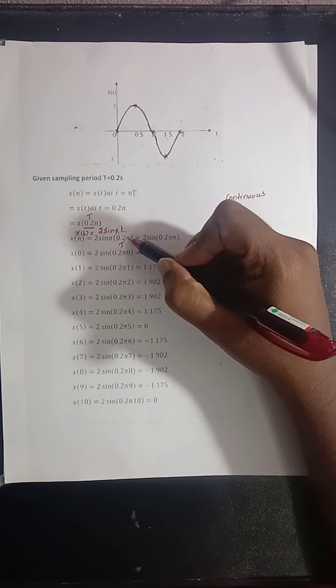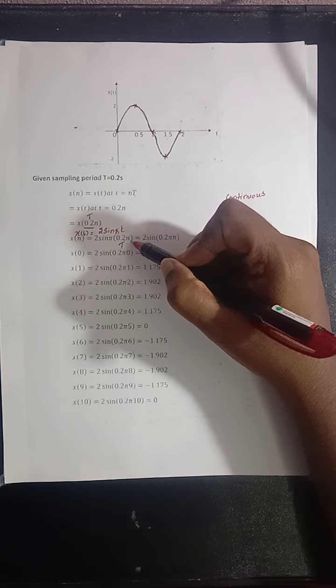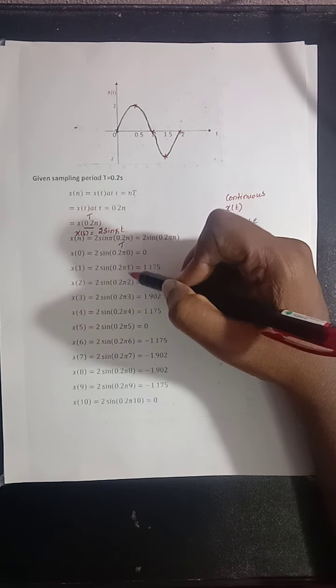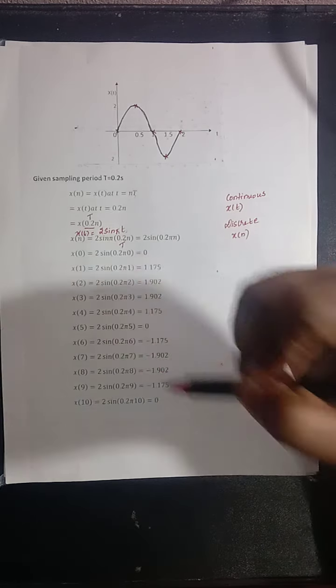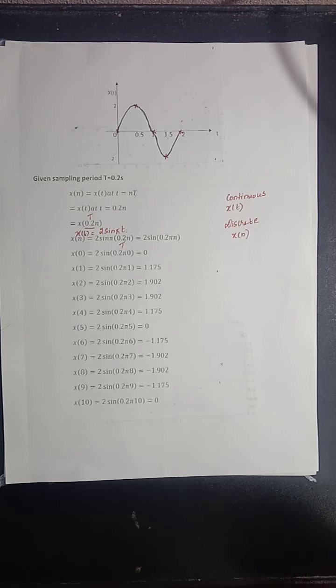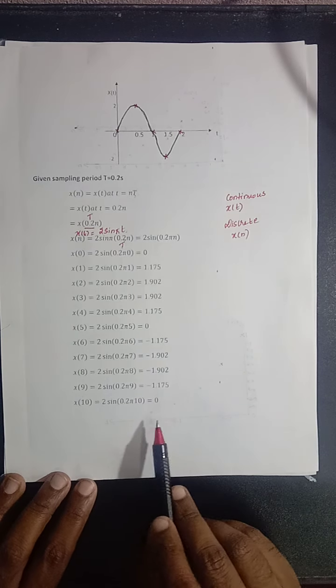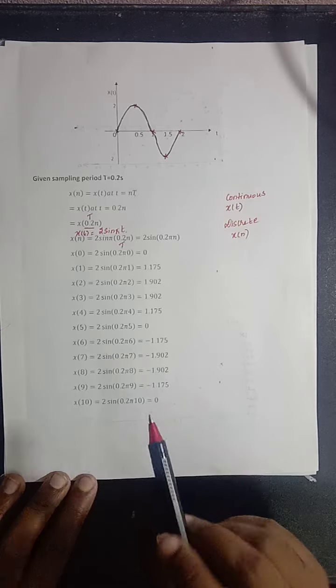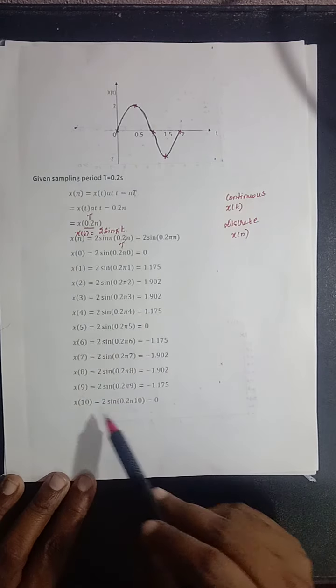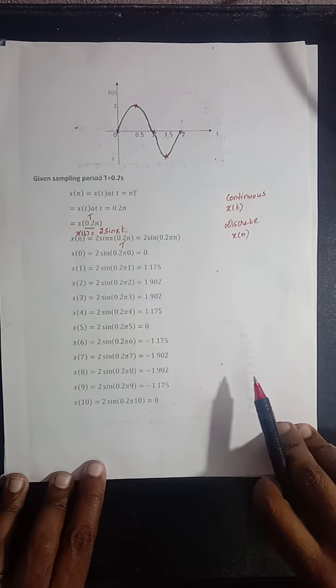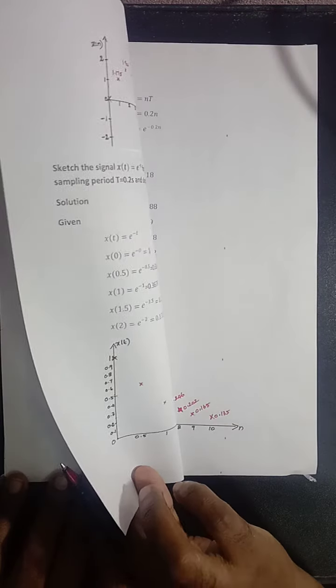After that, substitute the value of n as 0, 1, 2, 3 till n is equal to 10. Now these are the corresponding values of x of 0 till x of 10. With these values, we have to sketch the discrete time signal.